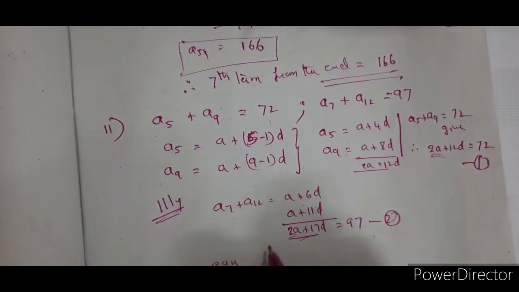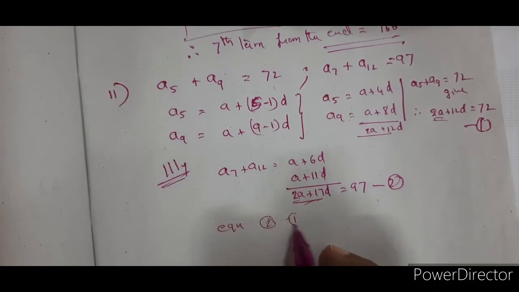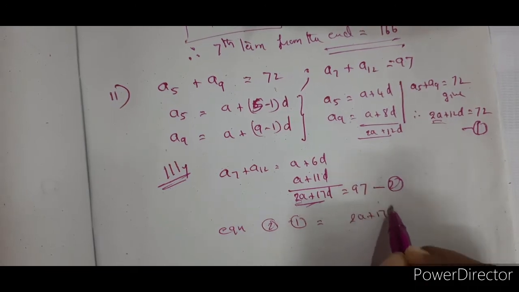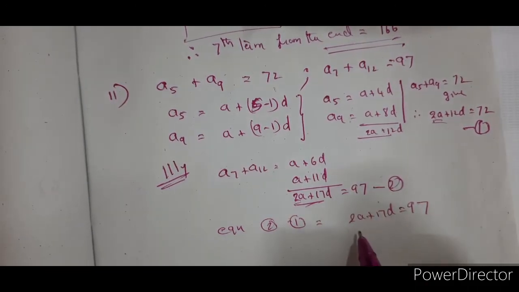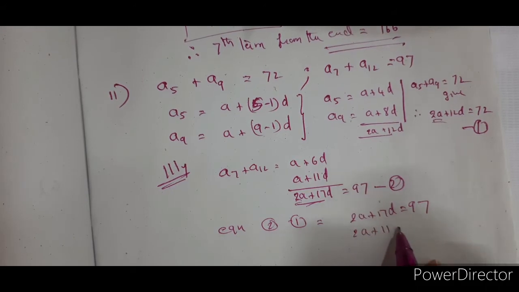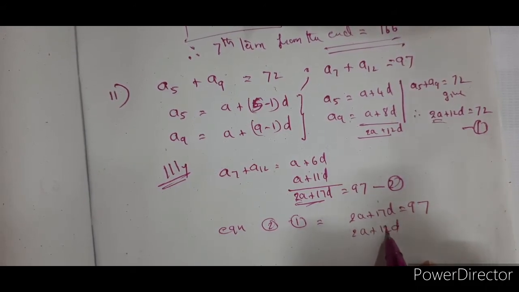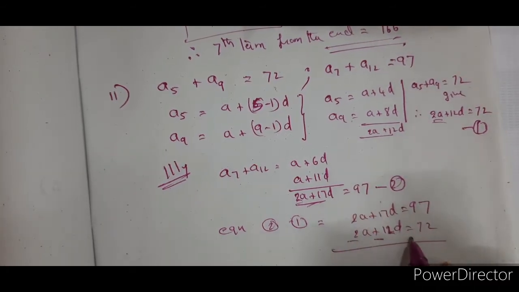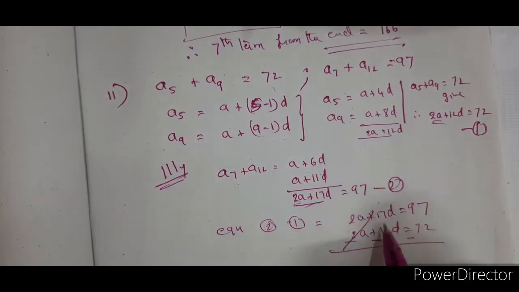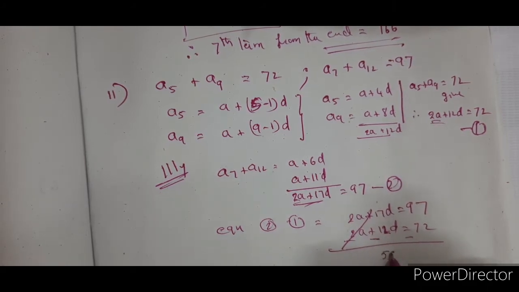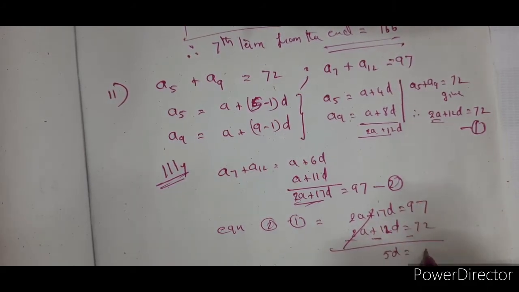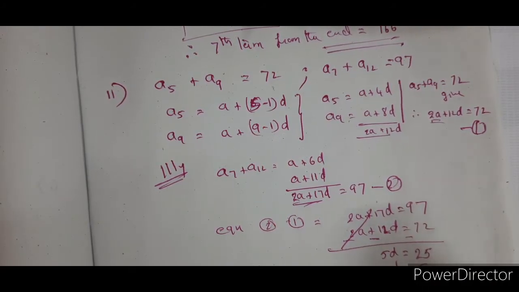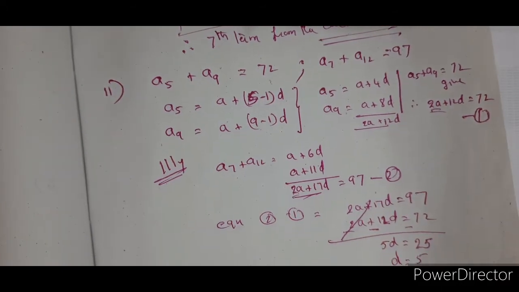Equation 2 minus 1: 2A plus 17D is equal to 97, minus 2A plus 12D is equal to 72. Subtraction we are doing, so change of sign. 17 minus 12 is 5D, which is equal to 97 minus 72, that is 25. So D is equal to 5. We got the common difference as 5.